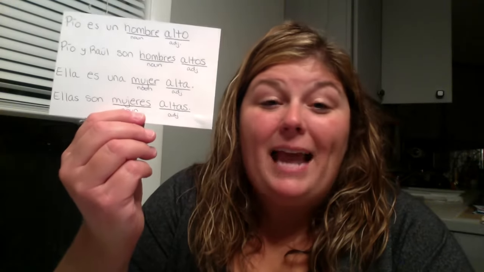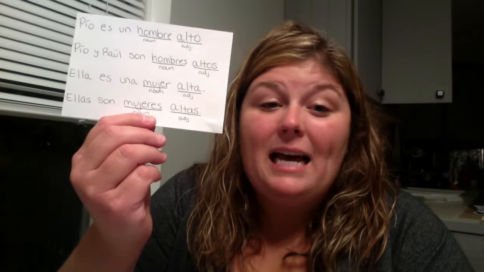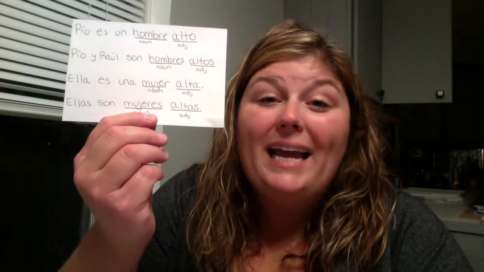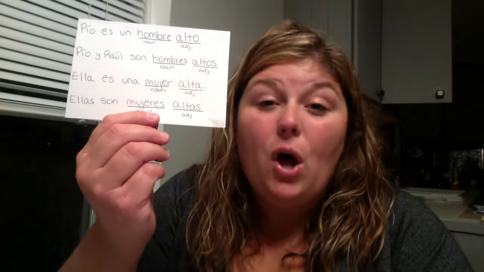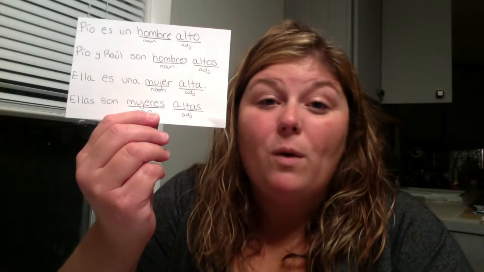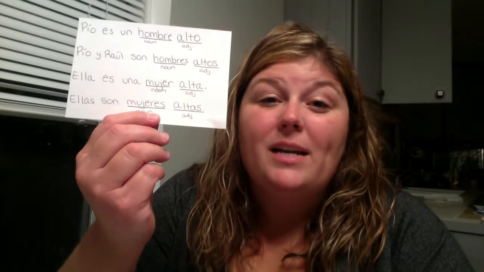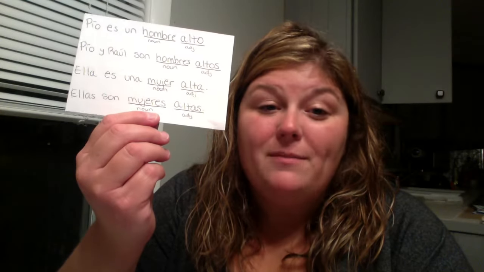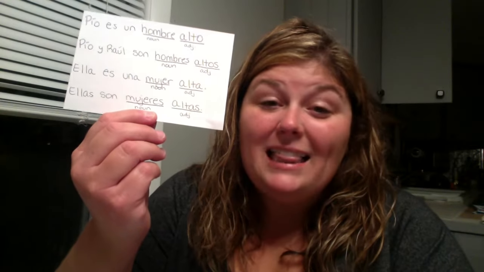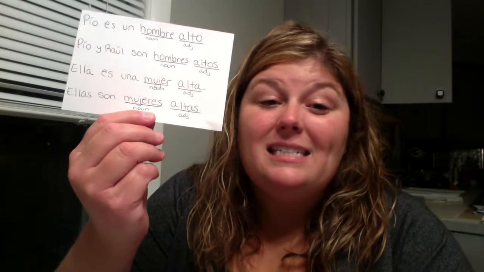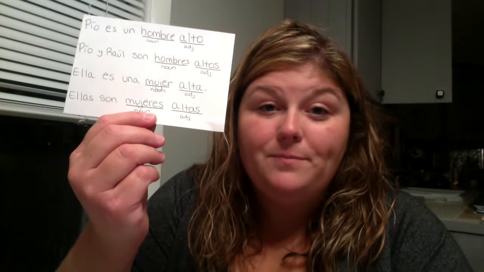The third example, ella es una mujer alta. We're talking about a woman. Mujer means woman, and a tall woman. And so since we're talking about one tall woman, alta is describing the mujer. So we're going to make it singular and feminine. In the last example, ellas son mujeres altas. Altas is describing mujeres, so tall women. And since women is feminine and plural, altas has to be feminine and plural.